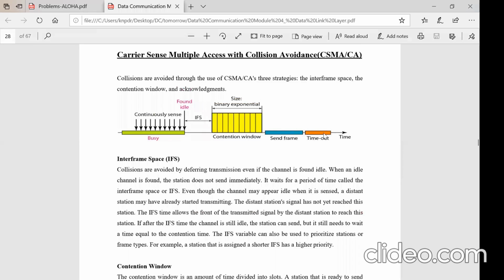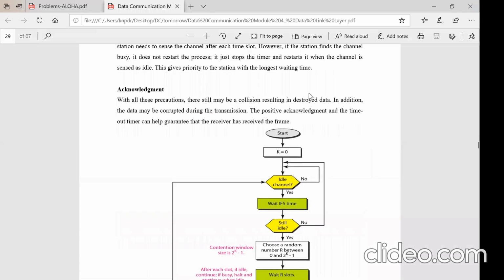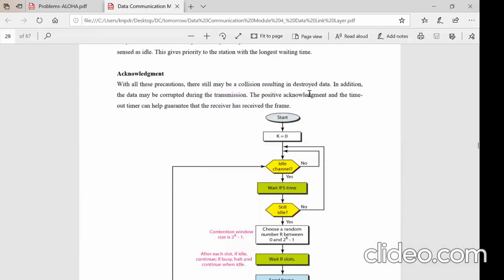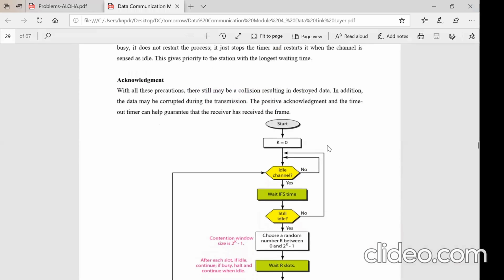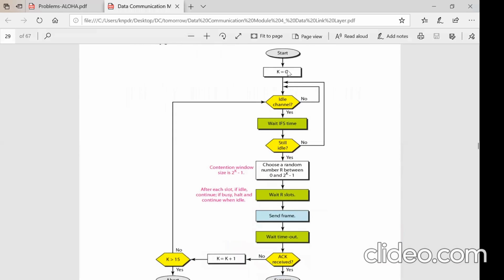Timeout. Within this timeout time, it has to receive the acknowledgement. If it doesn't receive the acknowledgement, then probably the packet might have been lost. It may try to resend the packet. How this whole CSMA-CA strategy works is now explained in the form of a flow diagram here, you see. If the acknowledgement is not received, it has to resend the packet, right?